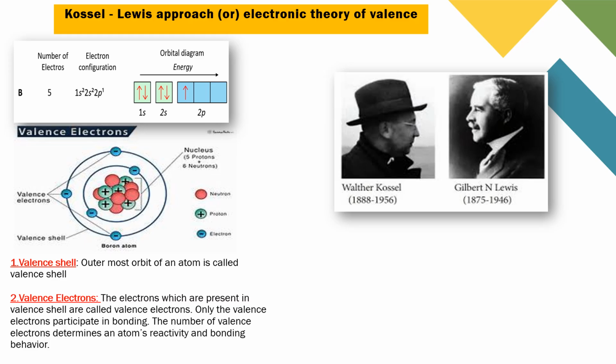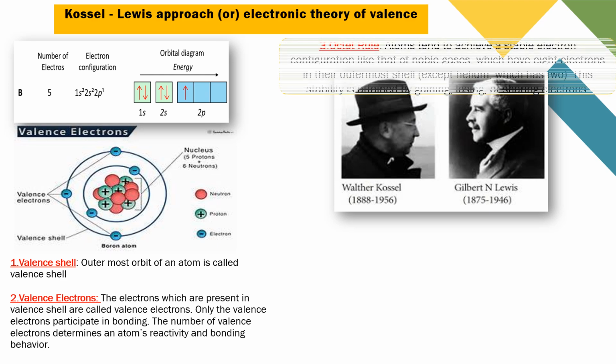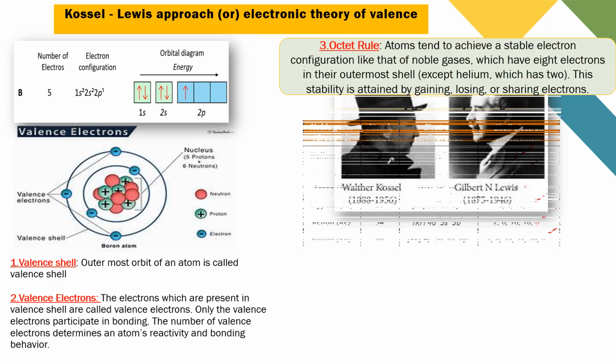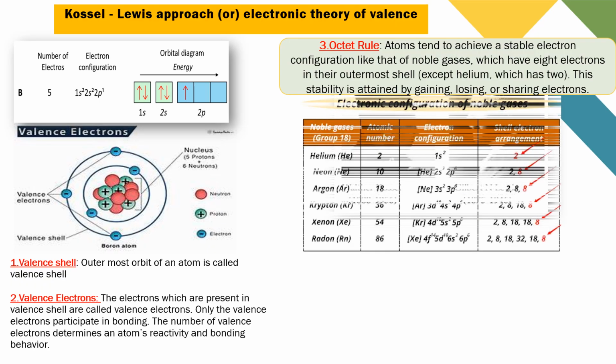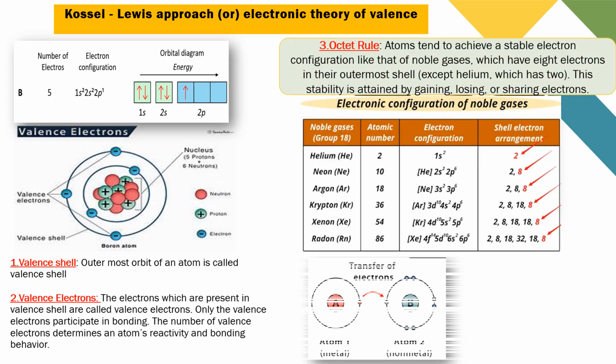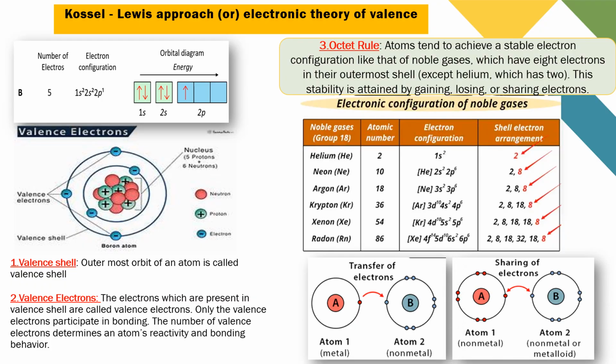So only these electrons participate in chemical bonding, and the number of valence electrons determines an atom's reactivity and bonding behavior. Next one is the octet rule. Any atom tends to achieve a stable electronic configuration like noble gases. These noble gases have 8 electrons in their valence shell, except helium which has 2 electrons. This stability is attained by gaining, losing or sharing of electrons.